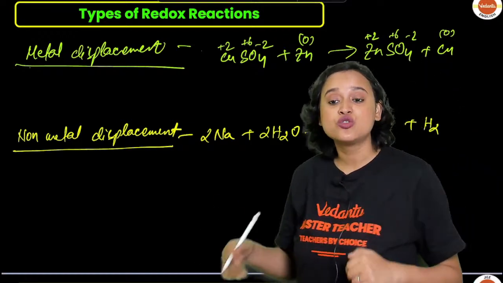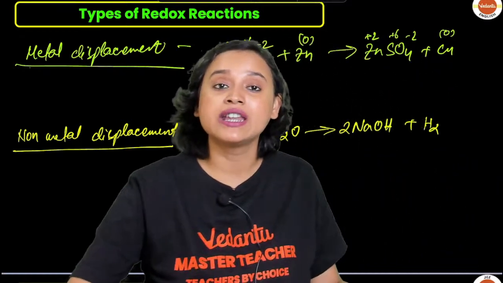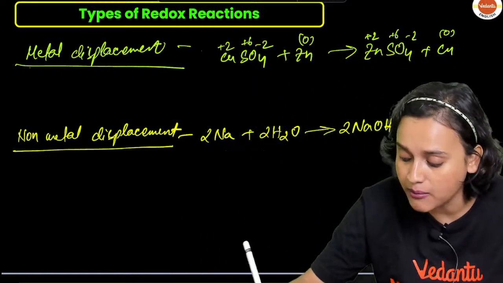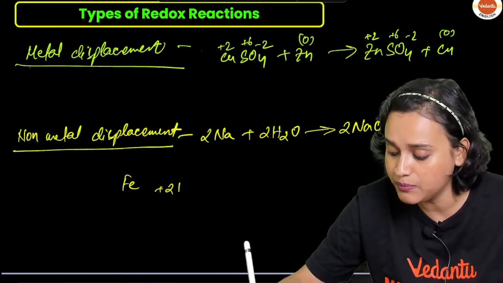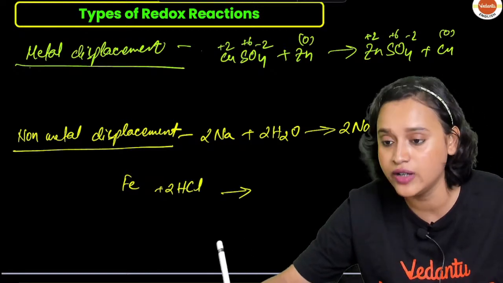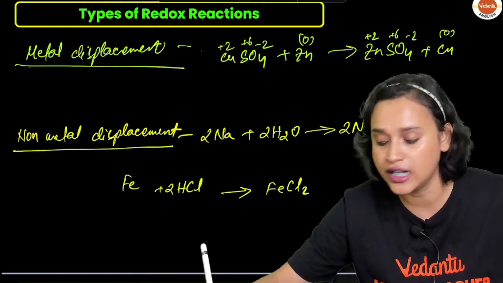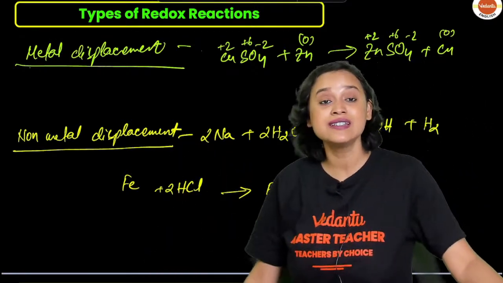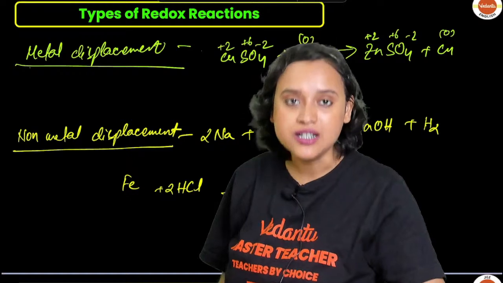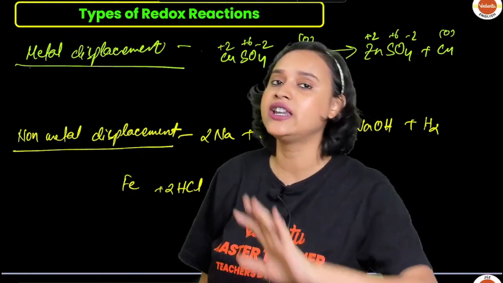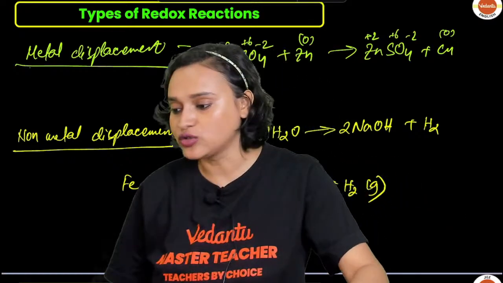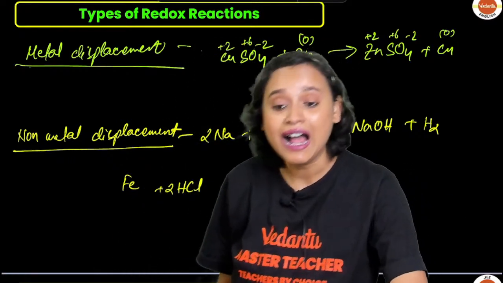The metals which do not react with cold water are also capable of displacing hydrogen from acids. For example, Fe plus 2HCl, what will we get? We will get FeCl2 plus H2. See, it is liberating hydrogen gas. And the noble metals which may occur in the native state do not react with hydrochloric acid at all.